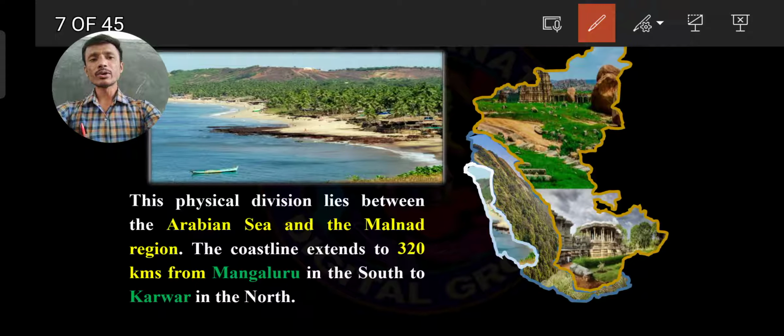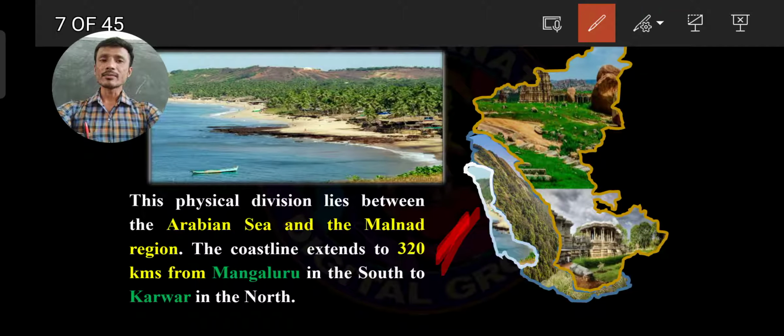This is the western part of our Karnataka state, located along the Arabian Sea, and this is the Malnad region. So between them is the coastal plain.